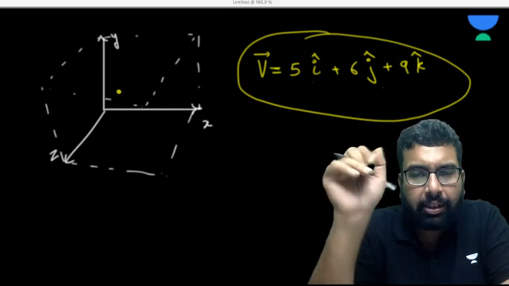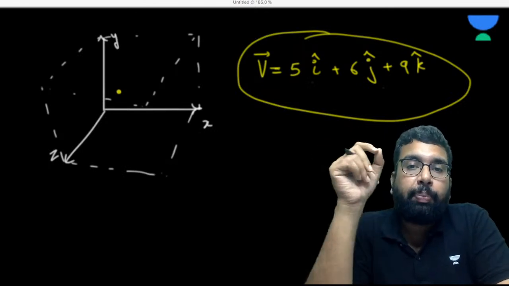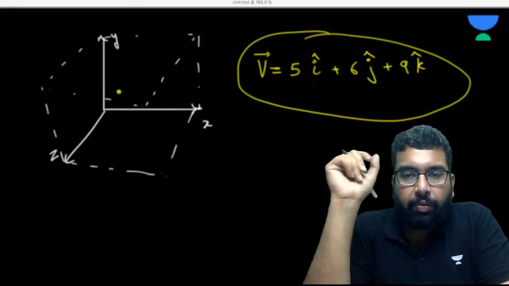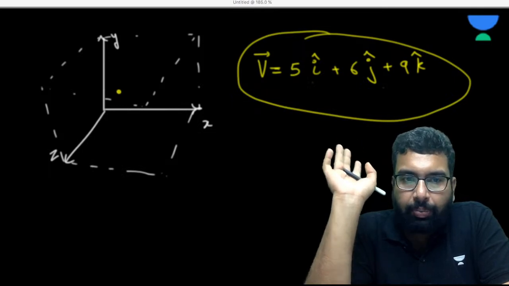Okay, we'll come back to this. This is something known as the Cartesian coordinate representation of a vector in Cartesian coordinates. We'll be talking about it, don't worry. Okay, so this much is fine, right?